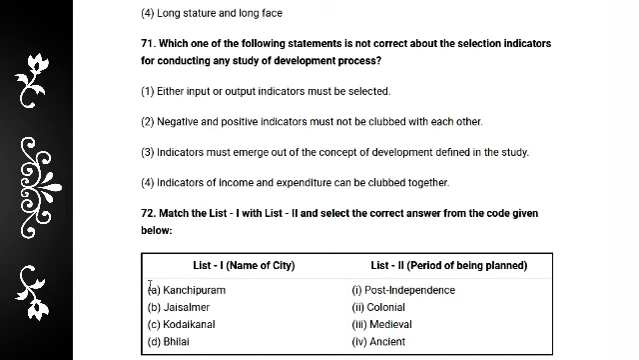And next there is a very interesting question. Which one of the following statements is not correct about the selection of indicators for conducting any study of the development process? Okay, the options: either input or output indicator must be selected; negative and positive indicators must not be clubbed with each other; indicators must emerge out of the concept of development defined in the study; indicators of income and expenditure can be clubbed together. So definitely the answer is option 1, either input or output indicator must be selected.